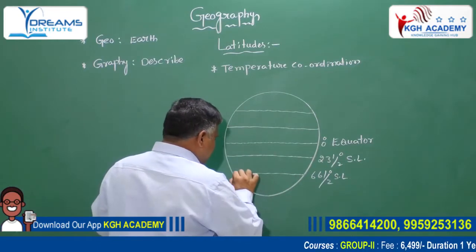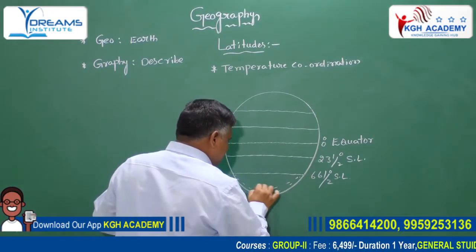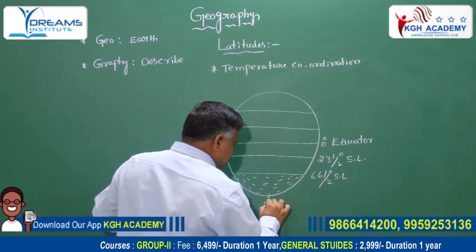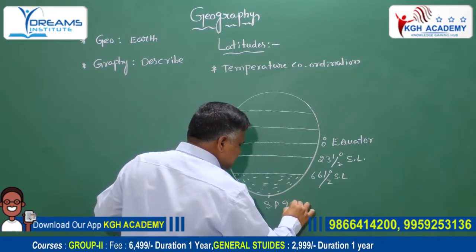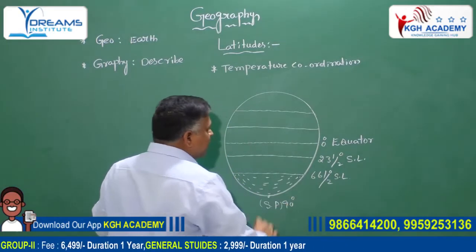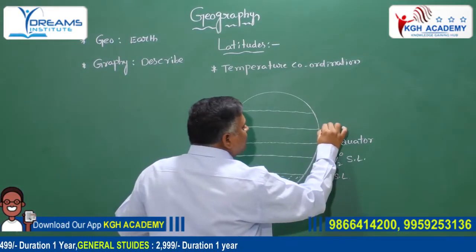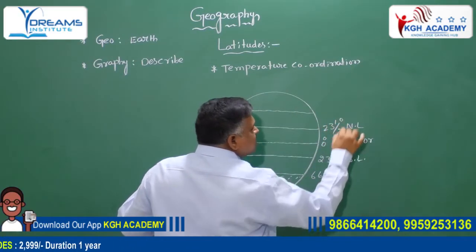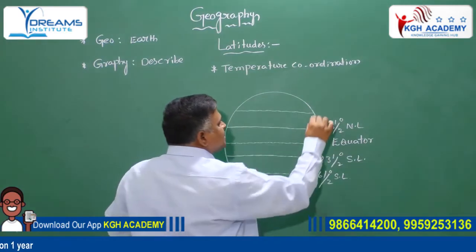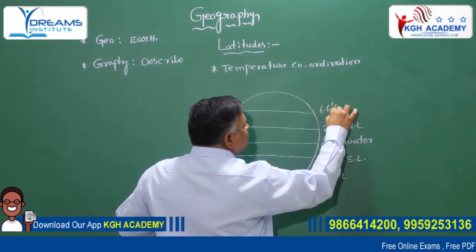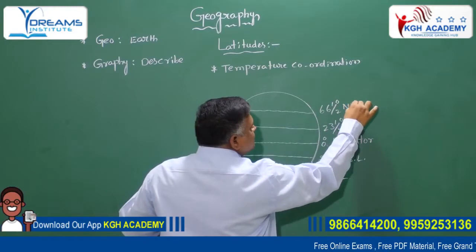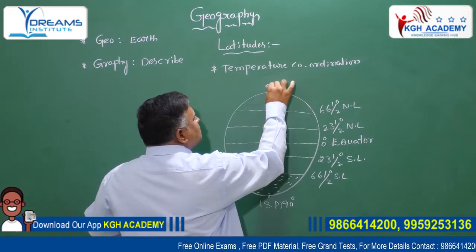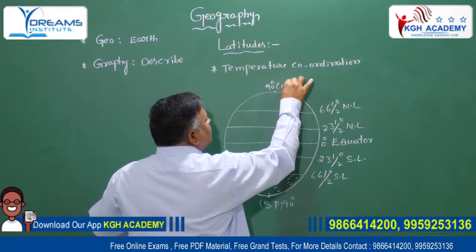Then 90 degrees is the South Pole. North of the 0 degree equator, 23.5 degree north latitude is known as Tropic of Cancer. 66.5 degree north latitude is known as Arctic Circle. 90 degrees is the North Pole.